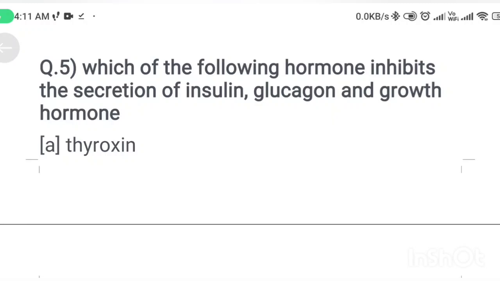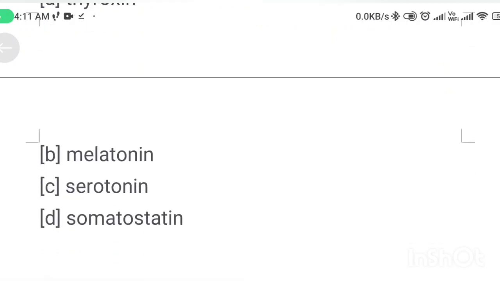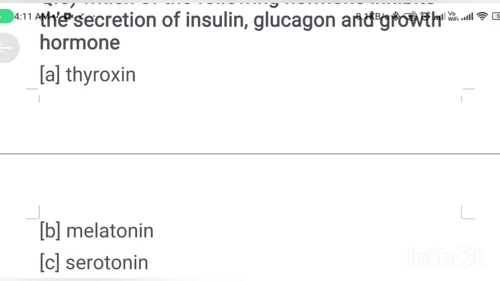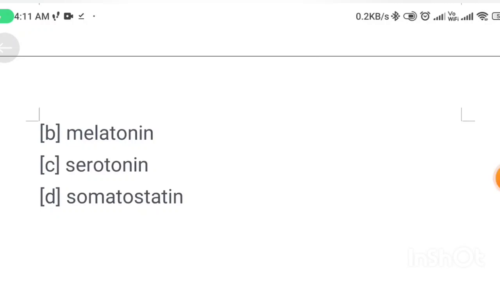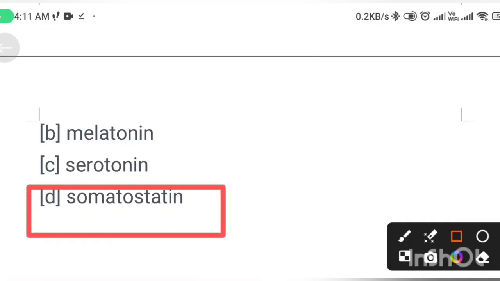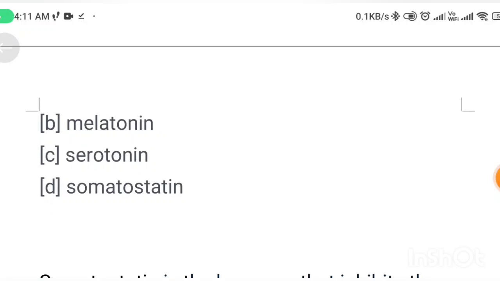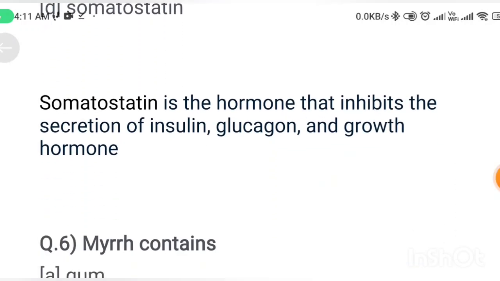Option A thyroxine, option B melatonin, option C serotonin, option D somatostatin. Which of the following hormones inhibits the secretion of insulin, glucagon and growth hormone? Correct answer is option D, somatostatin. Somatostatin is the hormone that inhibits the secretion of insulin, glucagon and growth hormone.